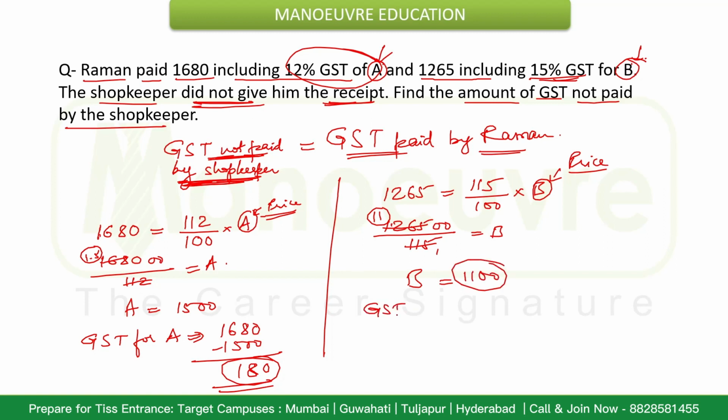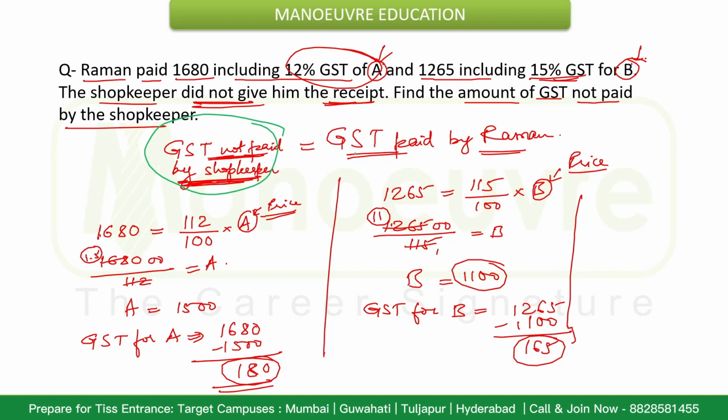Now GST for product B will be 1265 minus 1100, that is 165. So therefore GST not paid will be the addition of these two.